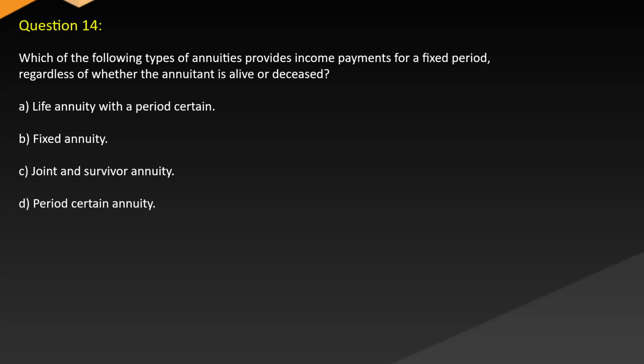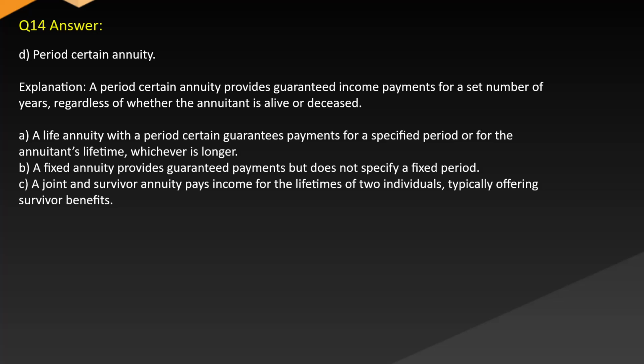Answer: D. Period certain annuity. Explanation: A period certain annuity provides guaranteed income payments for a set number of years, regardless of whether the annuitant is alive or deceased. A life annuity with a period certain guarantees payments for a specified period or for the annuitant's lifetime, whichever is longer. B. A fixed annuity provides guaranteed payments but does not specify a fixed period. C. A joint and survivor annuity pays income for the lifetimes of two individuals, typically offering survivor benefits.